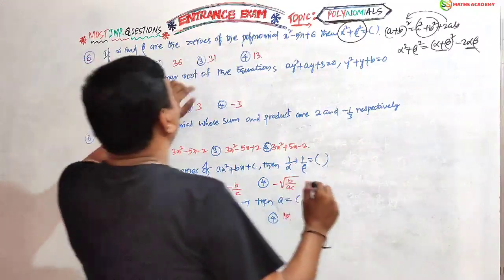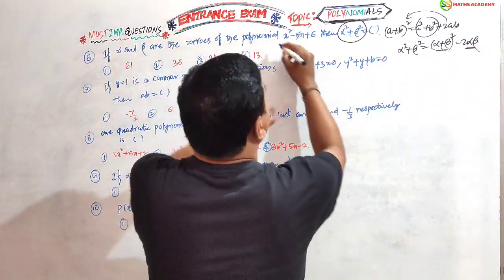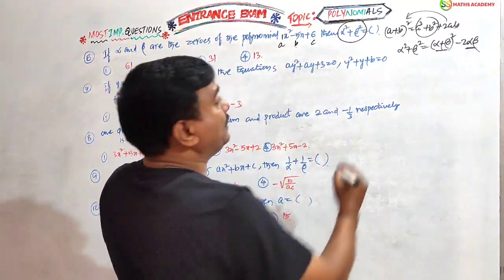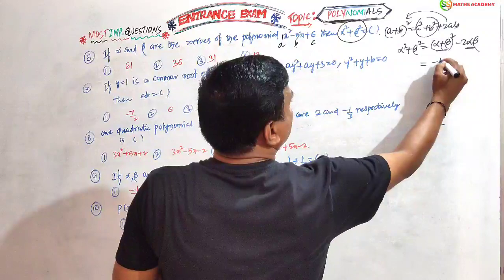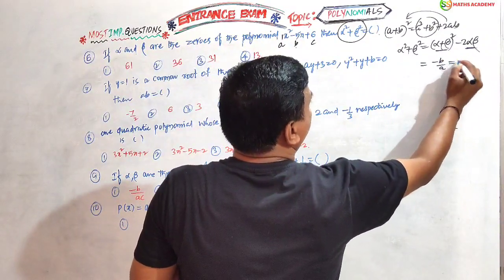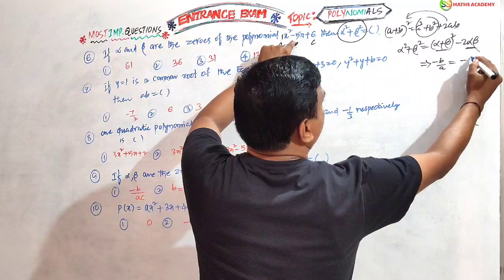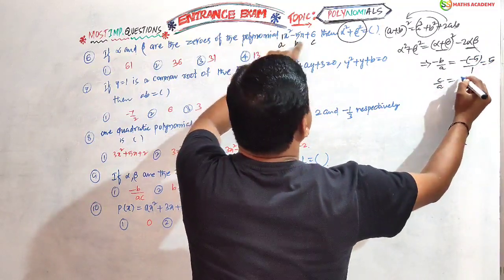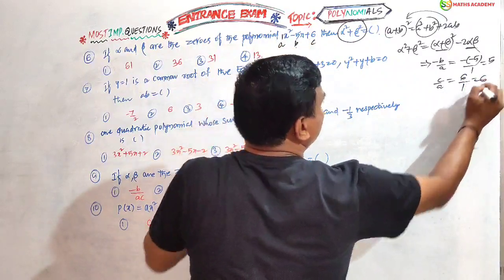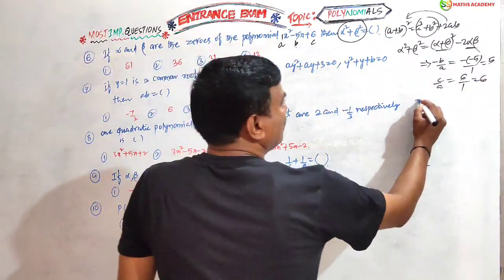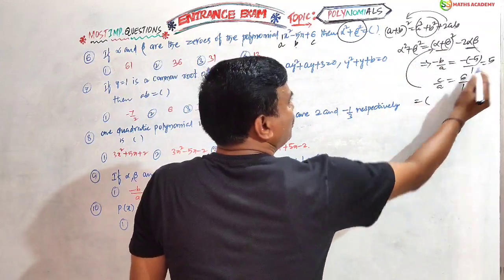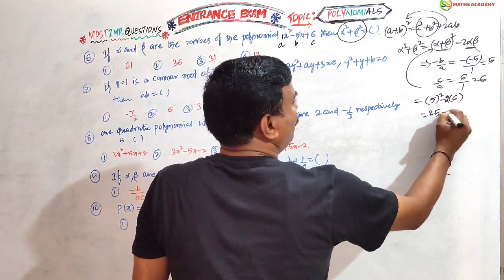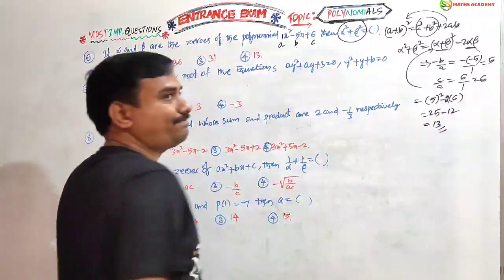Sum of the roots means minus b by a. Here the x square coefficient is a, the x coefficient is b, and the constant is c. Now the sum is minus b by a. What is the value of minus b by a? Minus b is minus of minus 5, divided by a value 1, nothing but plus 5. Now the product of the roots formula is c by a, c value 6, a value 1, 6 by 1 is 6. Substitute these 2 values here. Alpha plus beta is 5 square, and 2 into alpha beta is 2 into 6. 25 minus 12, nothing but 13. Finish.